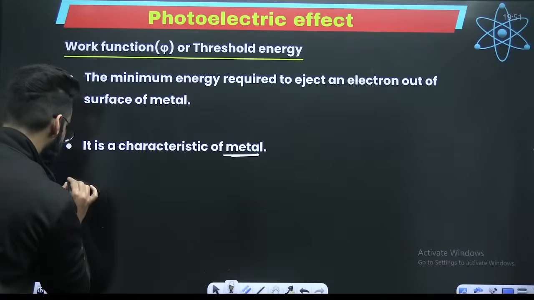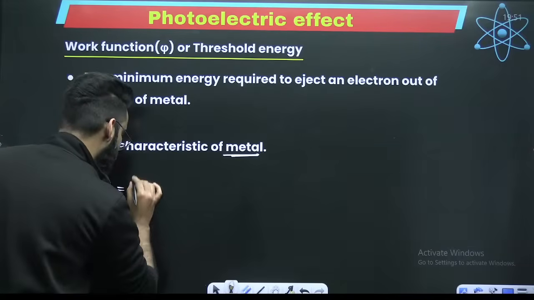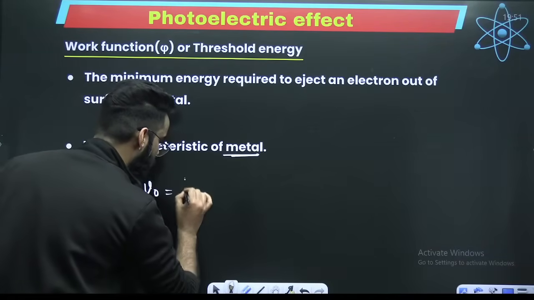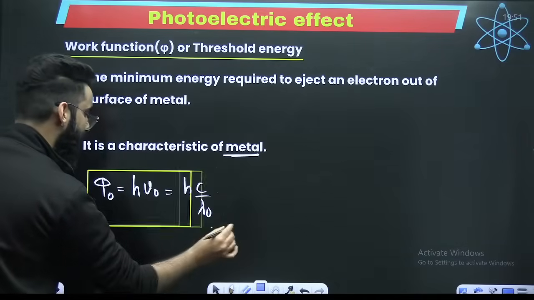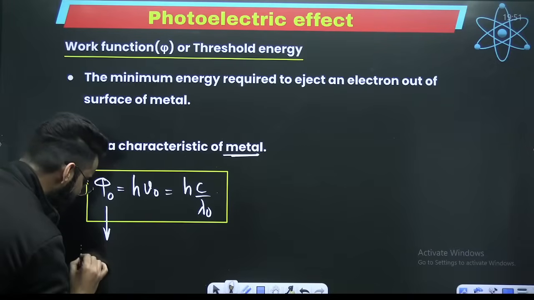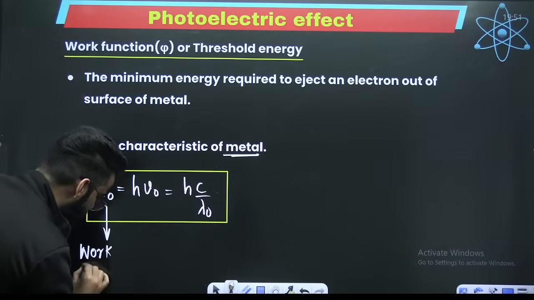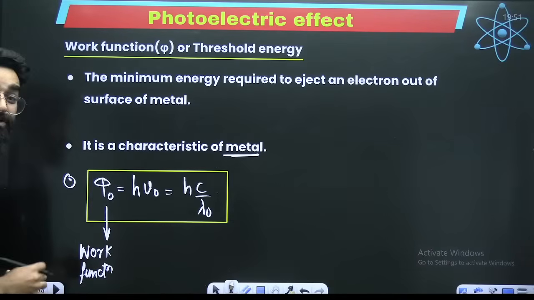And my dear students, this work function is represented by phi naught. As per the formula, it's equal to h nu naught, or you can say hc divided by lambda naught. So what is this phi naught over here? This is what you call work function. This is the minimum amount of energy which is required to take the electron out.